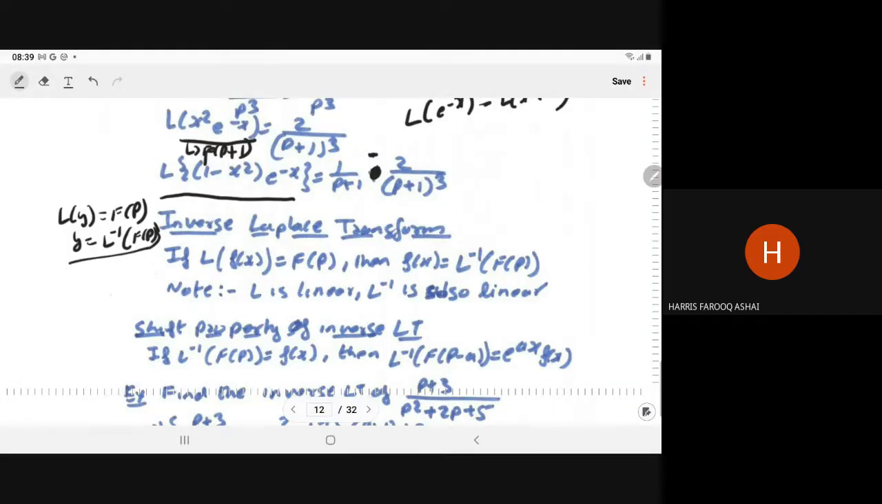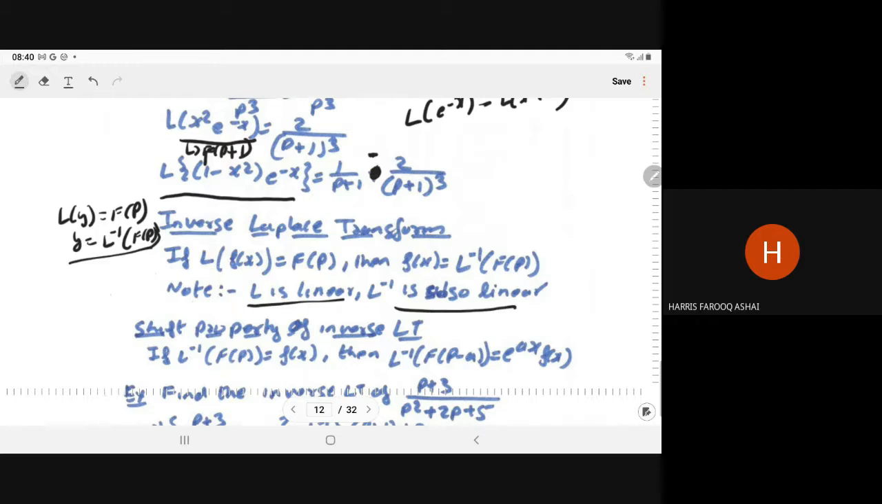So let us define what is the Laplace inverse or inverse Laplace transform. If L of f(x) is F(p), Laplace transform of f(x) is F(p), then f(x) is Laplace inverse of the F(p). Note, if L is linear in nature, L inverse is also linear in nature.